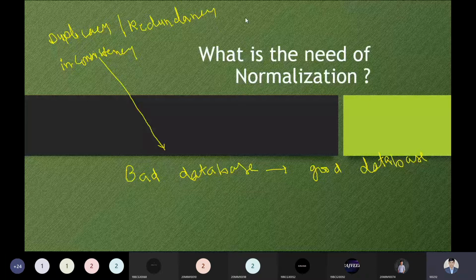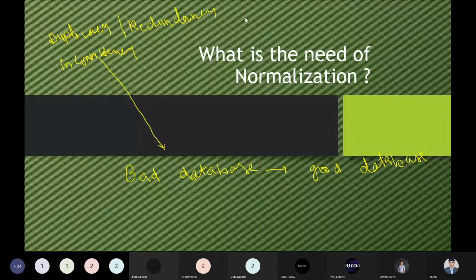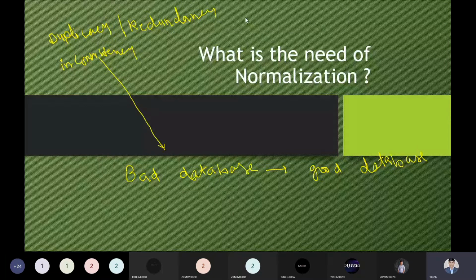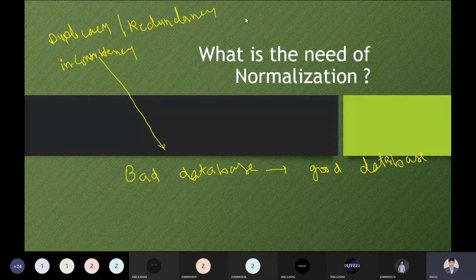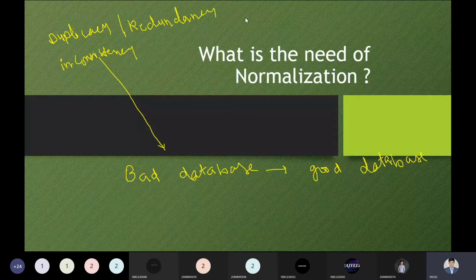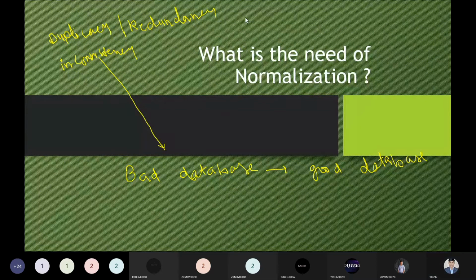So a good database must not contain duplicacy, must not contain redundancy, and the data should have consistency. Consistency means the information should be proper. Any information should not be missing. If information is missing, then what is the sense of it? Because the particular information is missed, we have inconsistency in the record. So we have a good database and a bad database, and from this point we have to understand the need of normalization.